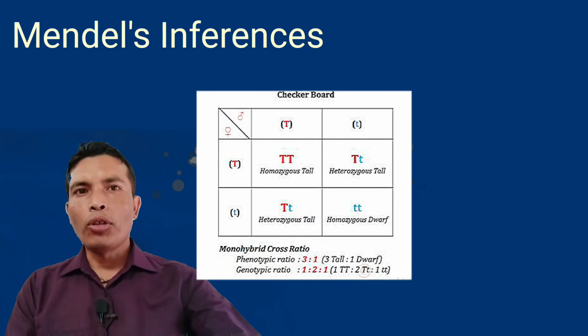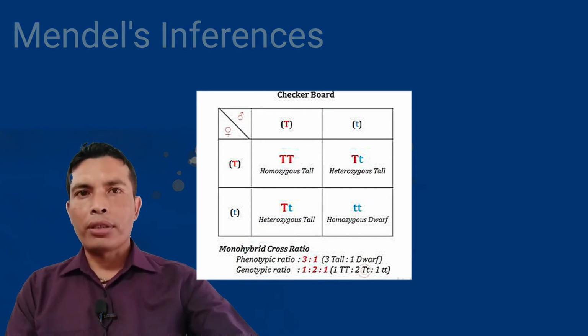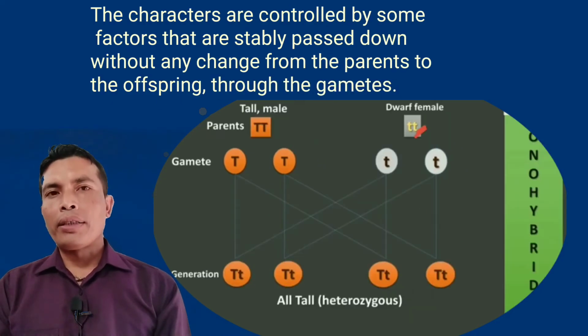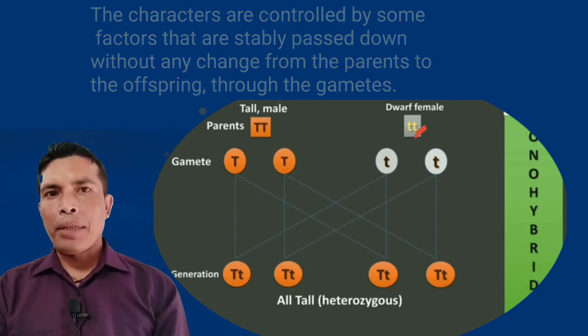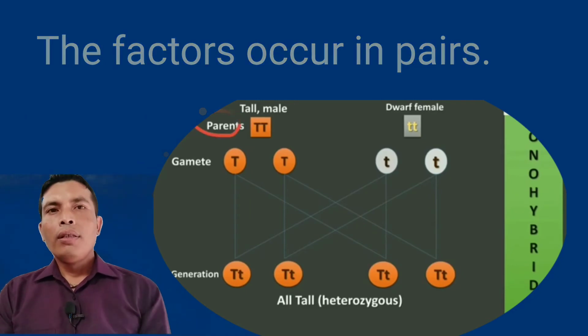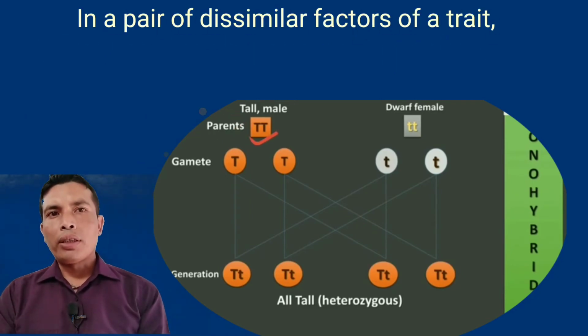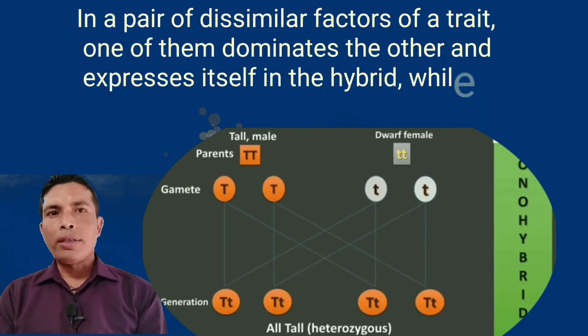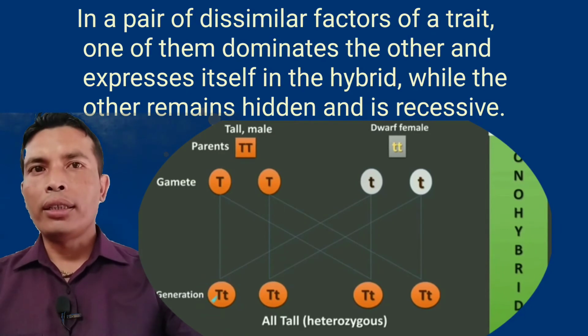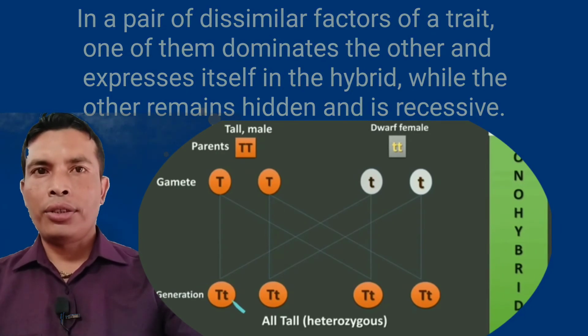Mendel made the following inferences from his observations. The characters are controlled by some factors that are stably passed down without any change from the parents to the offspring through the gametes. The factors occur in pairs. In a pair of dissimilar factors of a trait, one of them dominates the other and expresses itself in the hybrid, while the other remains hidden and is recessive.